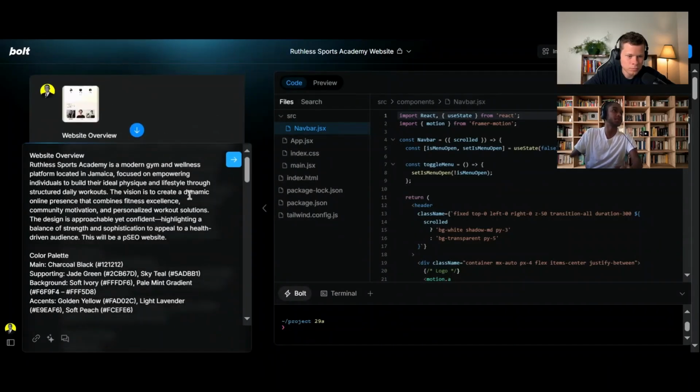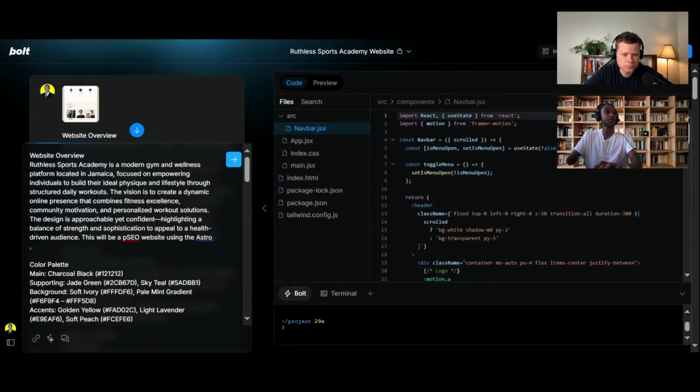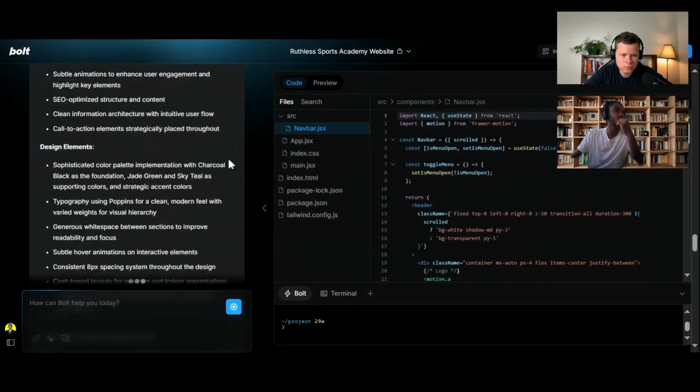I forgot to mention that it should be using Astro. So Astro is a very amazing framework for web development where it allows us to build out these programmatic SEO websites at scale very easily, because it actually comes built in with the ability to create and generate these content websites using the Astro framework. If anything, we may have to restart this prompt, but we'll see if we don't have to create a new one.